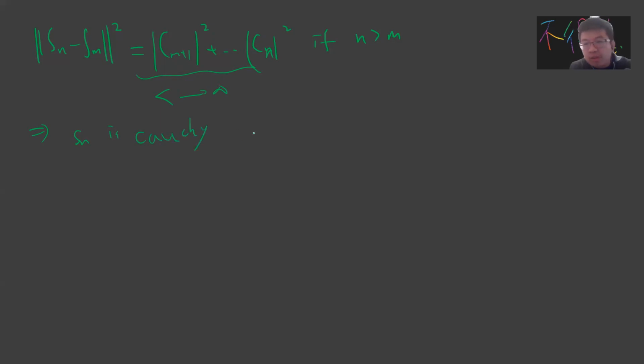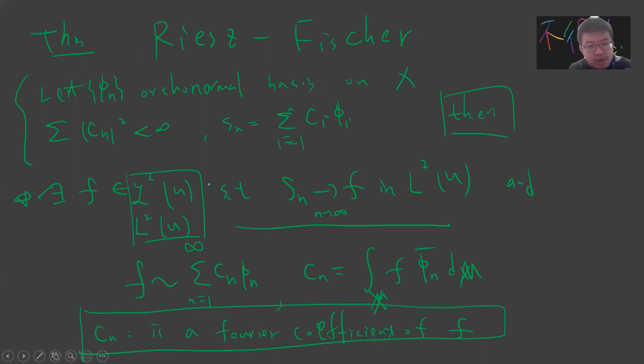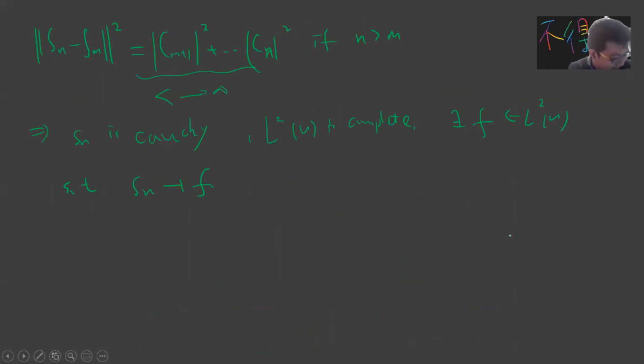Okay, so by the previous result, L2 square U is complete. So there is this function f in L square U, such that the Sn converge to f. This is really beautiful, that we prove the first part, and basically we prove everything. So this is the remaining. Very quickly, we know that this Sn minus f goes to 0.